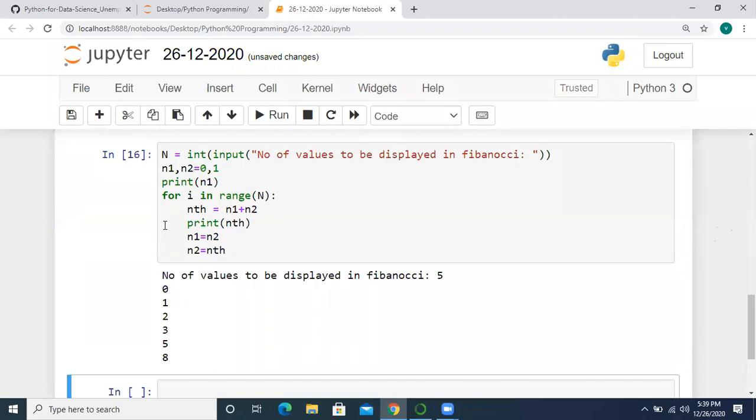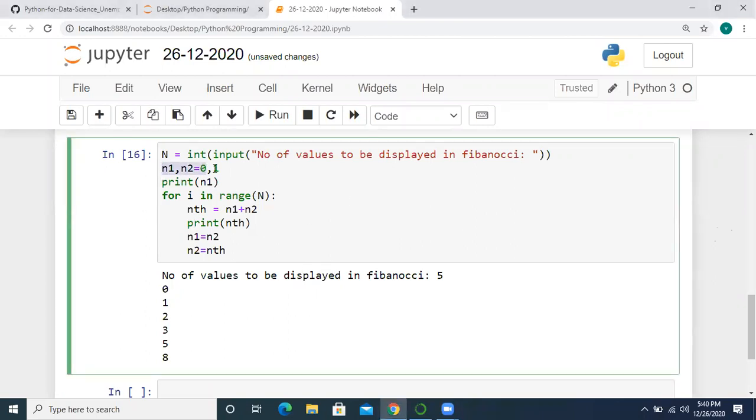Hope now you all understood. So this is simple only, no problem. So firstly, I am taking n value from user. How many numbers should be displayed in Fibonacci series? Okay. And initially in a static way, I have taken n1 and n2 as 0 and 1. After that, I want to print the number starting from n1. That's why I directly printed n1. So this for loop is for printing n number of values in the Fibonacci series.